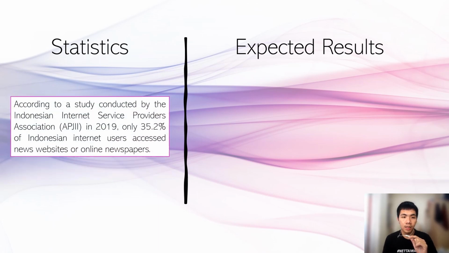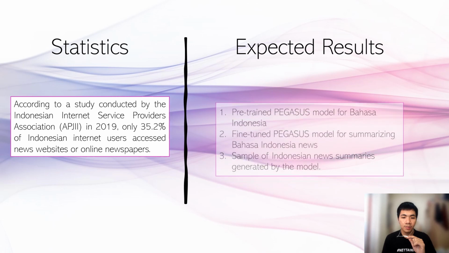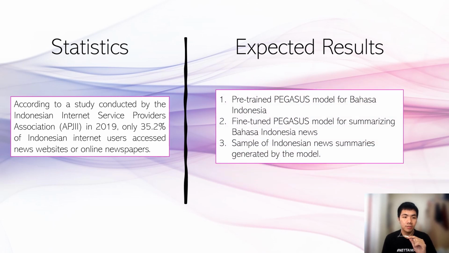According to the study conducted by the Indonesian Internet Service Providers Association in 2019, only 35.2% of Indonesian internet users accessed news websites or online newspapers. By making a tool for summarizing Indonesian news, it is expected that they will have more motivation to read the news, increasing productivity for regular news readers. And the expected results for this thesis are a pre-trained Pegasus model for Bahasa Indonesia, a fine-tuned Pegasus model for summarizing Bahasa Indonesia news, and a sample of Indonesian news summaries generated by the model.